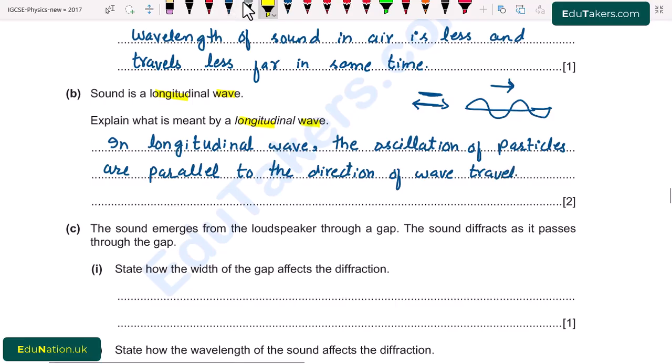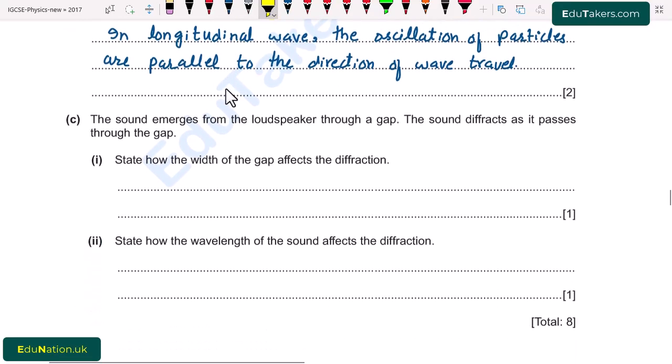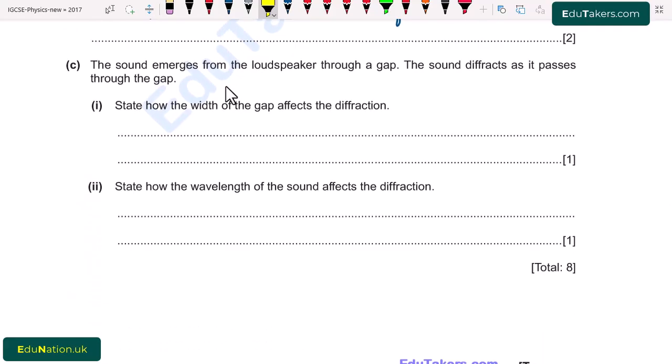Next part C. The sound emerges from the loudspeaker through a gap. The sound diffracts as it passes through the gap. Part 1. State how the width of the gap affects the diffraction. So first of all, here I draw the gap and the sound wave approaches in this direction.